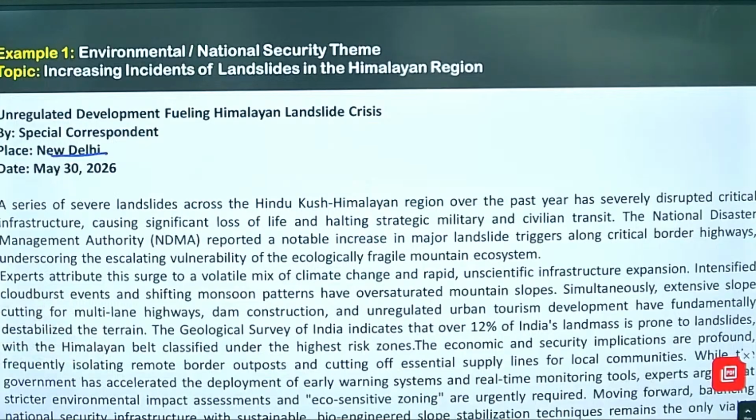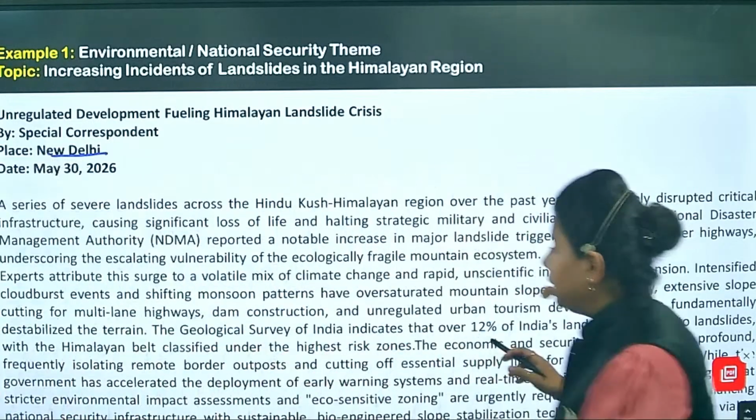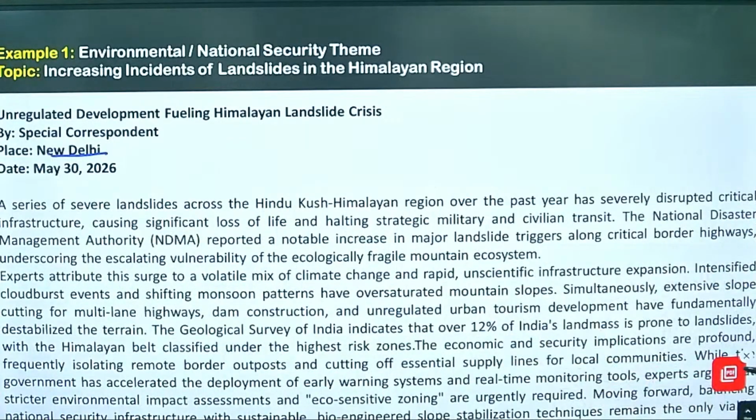Eventually, dam construction and unregulated urban tourism development, apart from that, have fundamentally destabilized the terrain. The Geological Survey of India. Now what does the Geological Survey of India do? It is related to your landslides and the geography of the environment, of the country only, na?